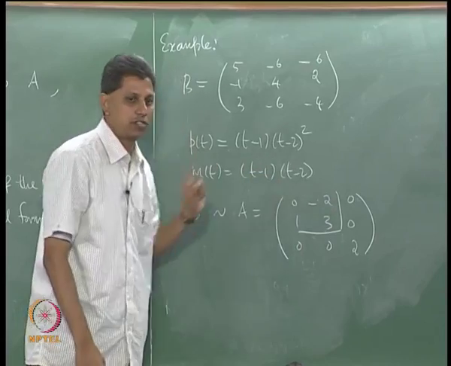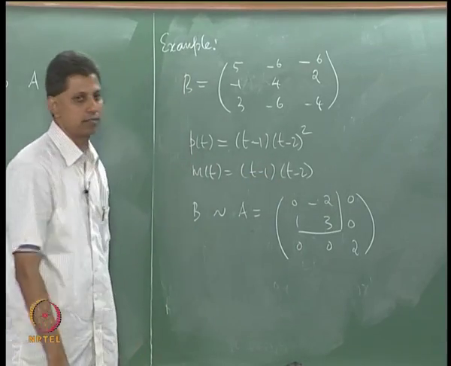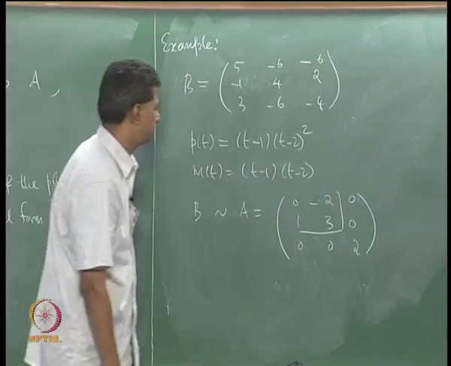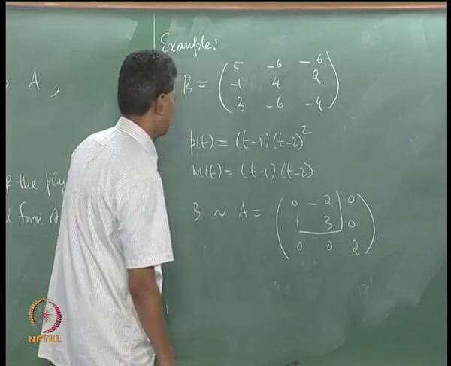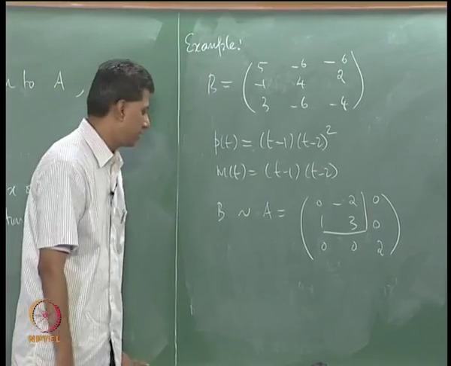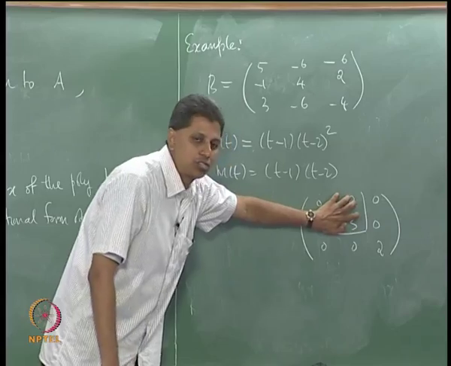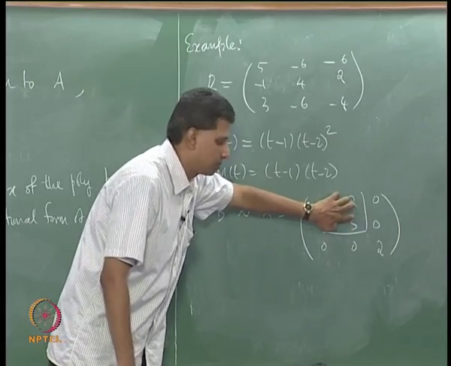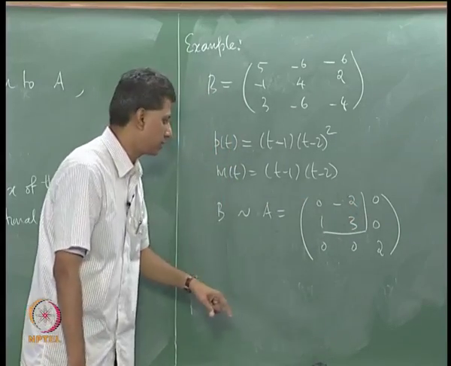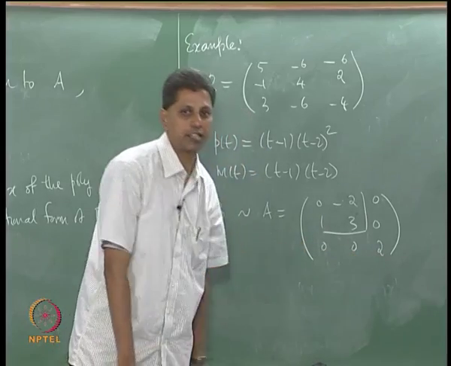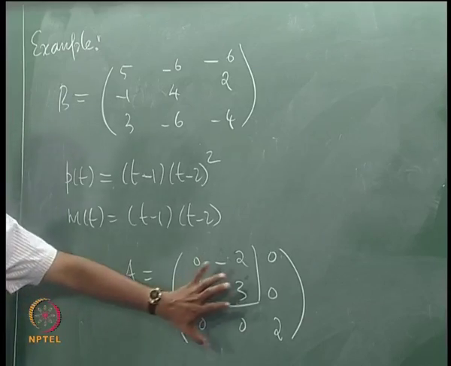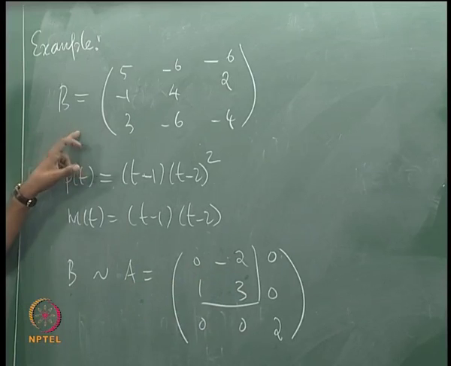This block corresponds to that. No, I am sorry, this does not correspond to that. (t−2)². In any case, please verify. This corresponds to a cyclic subspace, a companion matrix corresponding to a cyclic subspace. This corresponds to just an eigenvalue. This is a rational form of the matrix B. Okay, I think I will stop here.